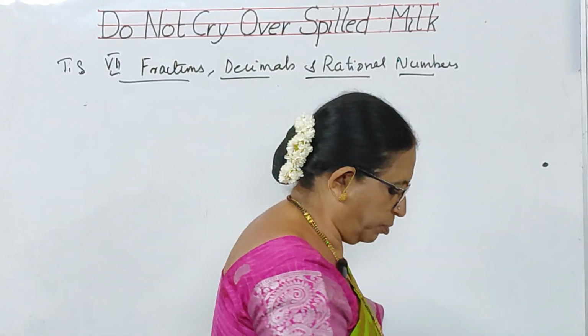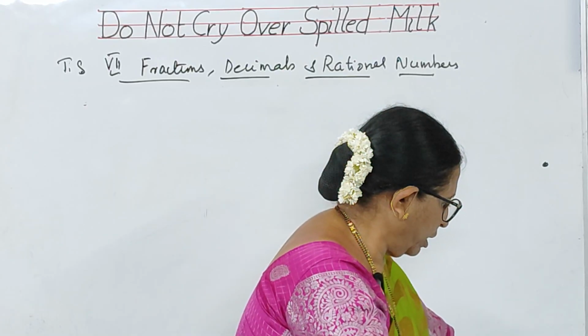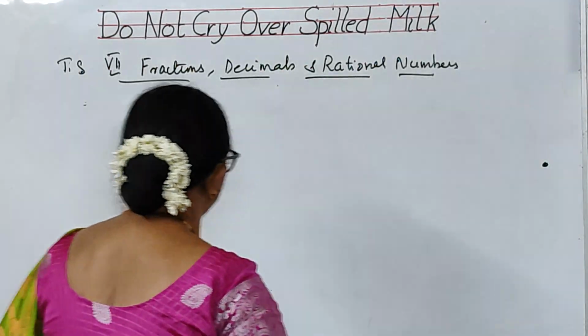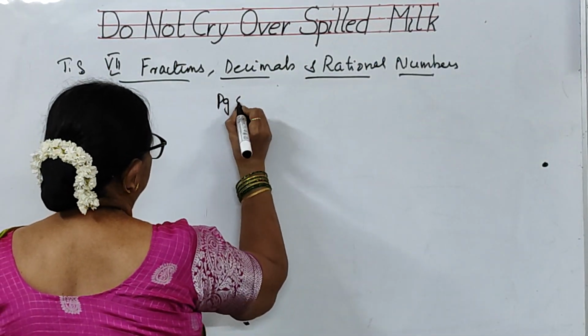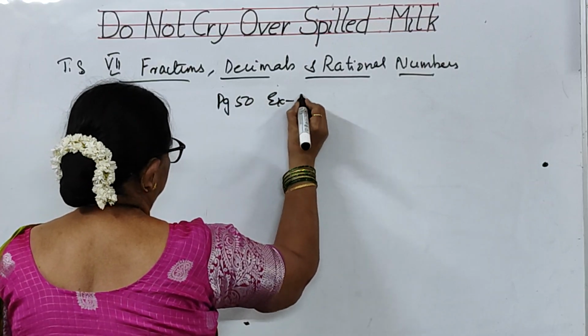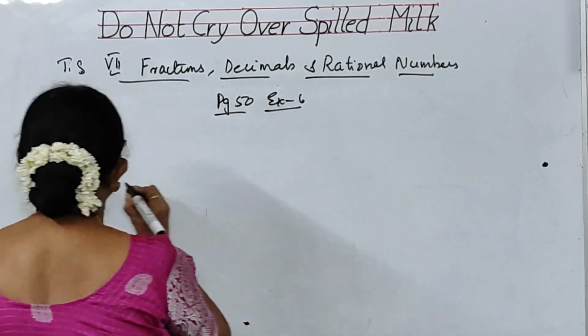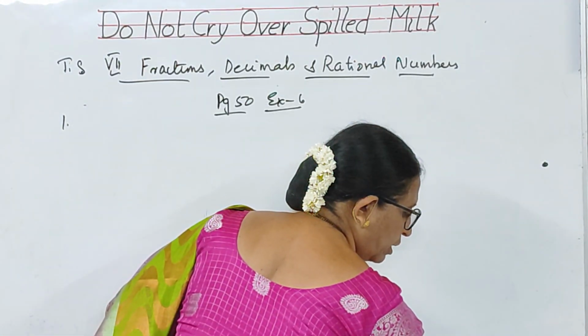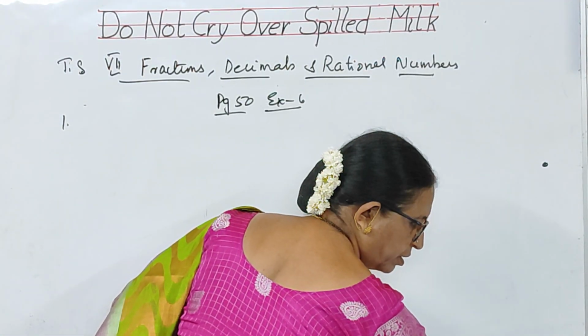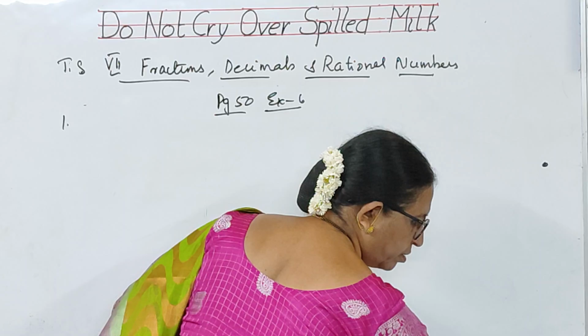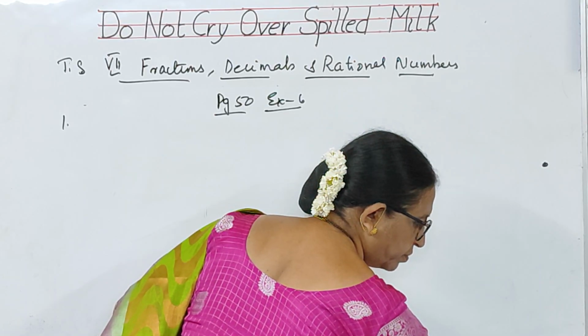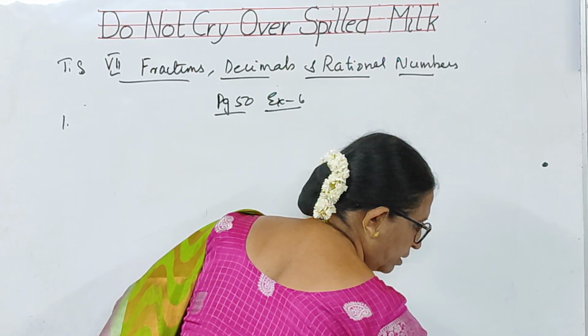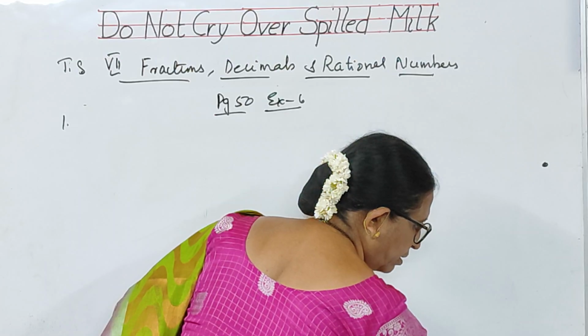So let me talk about in your page 50, you have got exercise 6. Exercise 6. The first problem. Page 50. Exercise 6.